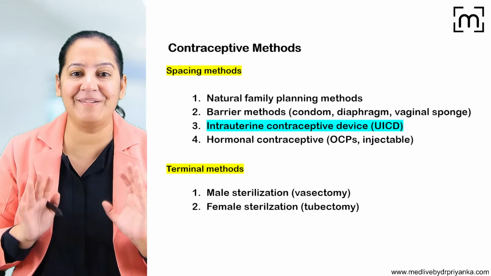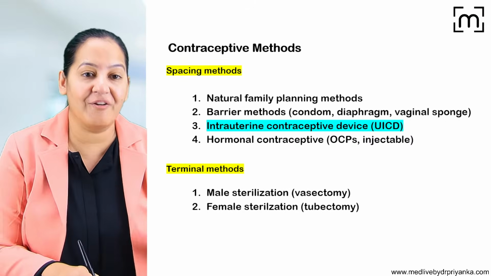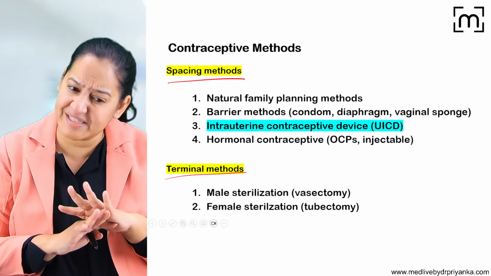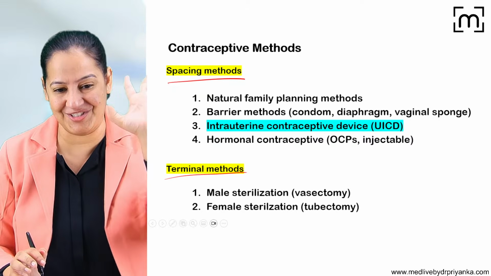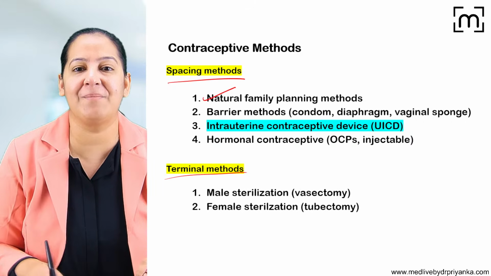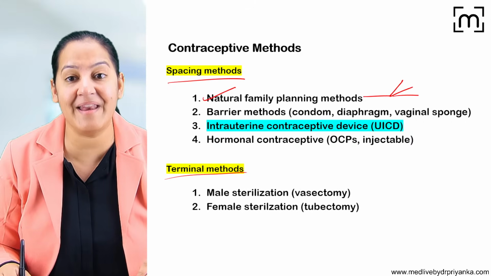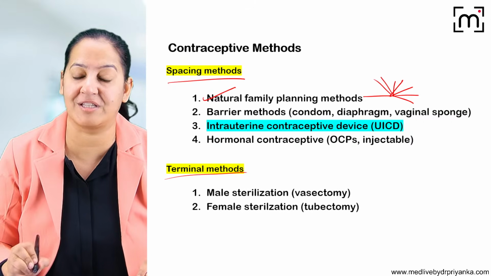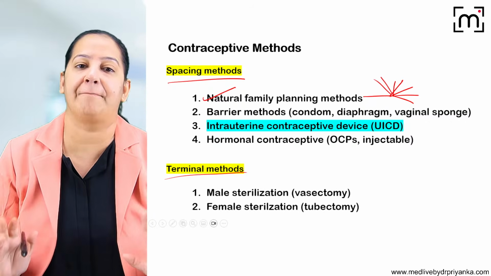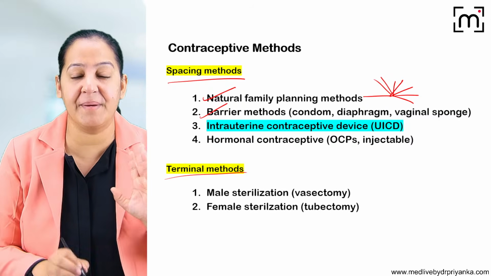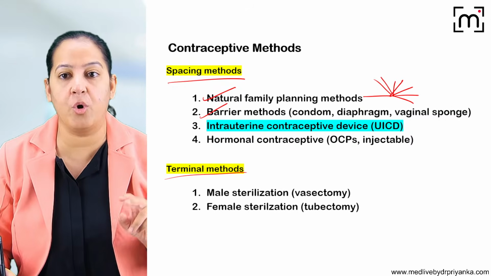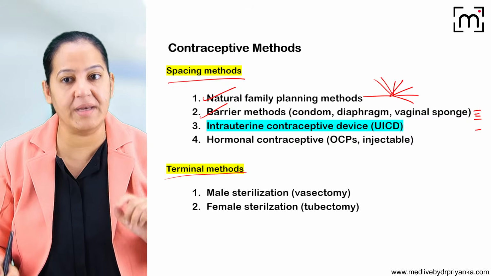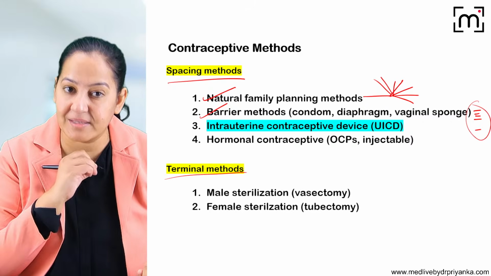I'm teaching you the contraceptive methods. There are 4 spacing methods and 2 terminal methods. We will see all of them today, one by one, at one place, in one shot. We have already covered the natural methods. I taught you the 7 natural methods of contraception. You get many questions on them, believe me. Second, we have seen the barrier methods, the most widely used methods in India as well as in the world. Here I taught you 4 physical and 1 chemical, a total of 5 barrier methods.